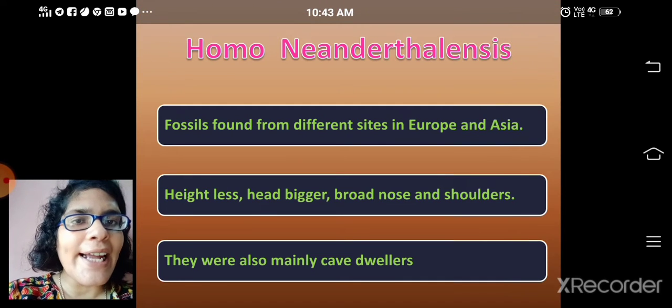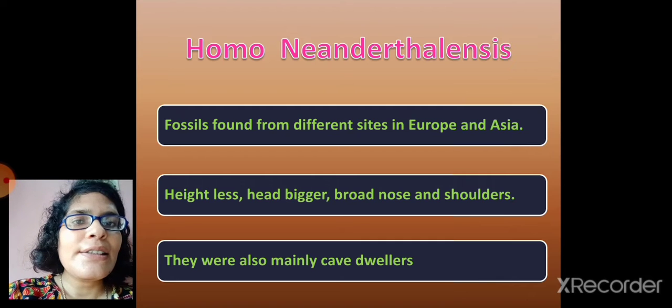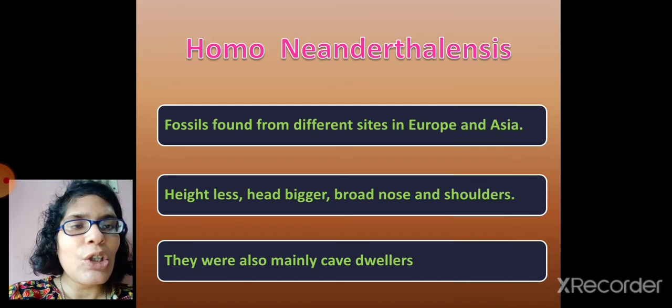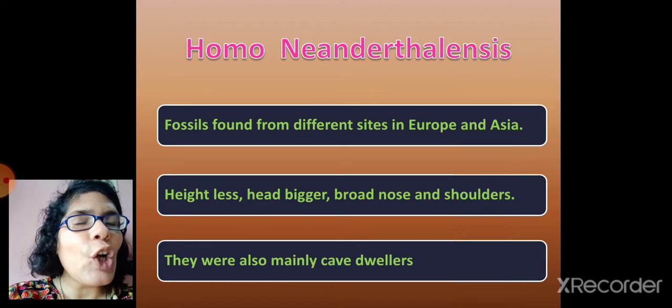The first slide is on Homo neanderthalensis. This group of early men were found in different places of Europe and Asia. Their height was less, their head was bigger, nose was broad and shoulders were also broad. So you can easily understand that biologically they were not similar to modern human beings.